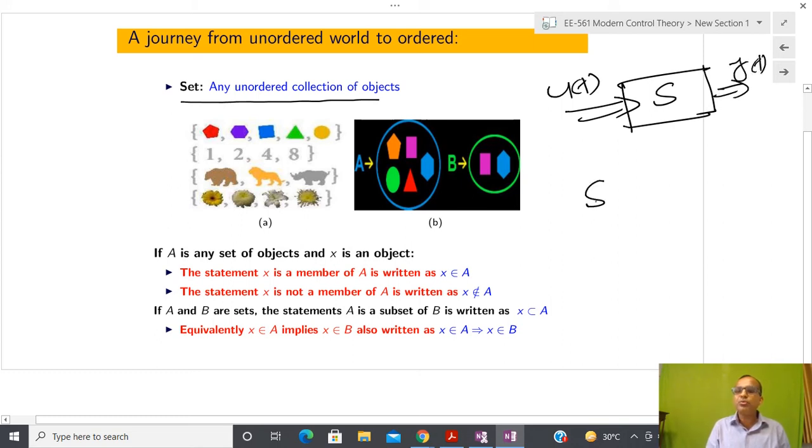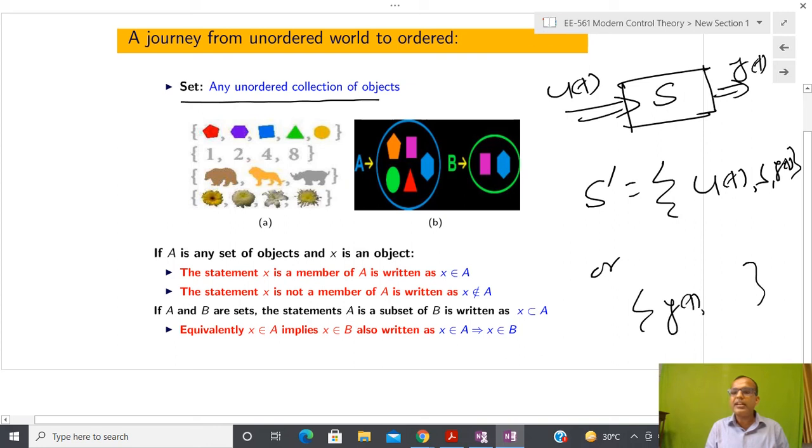Then I define a set S, that is a collection. You can take it in any order, that doesn't matter; you can take y(t), u(t), and then the system.